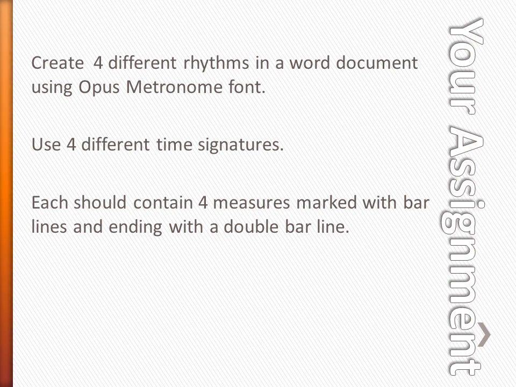Your assignment. First, please review anything you don't understand. Feel free to go back and do any of the rhythmic examples again. Your assignment: create 4 different rhythms in a Word document using Opus Metronome font. Use 4 different time signatures. So you may want to do a 3/8, 2/2, 4/4, 3/4. Get creative. Each should contain 4 measures marked with bar lines and ending with a double bar line. The double bar line can be found in the Opus Metronome font, and the bar line can be found just above the enter key on most computers.